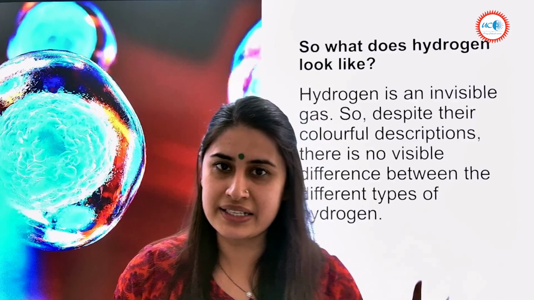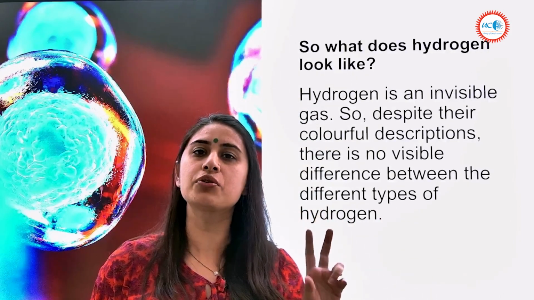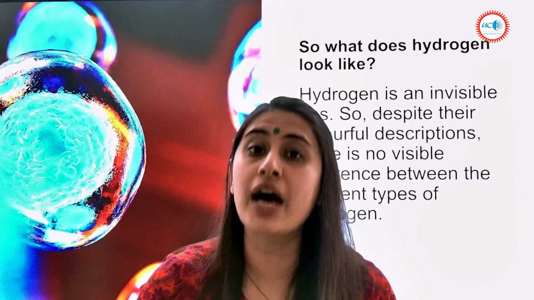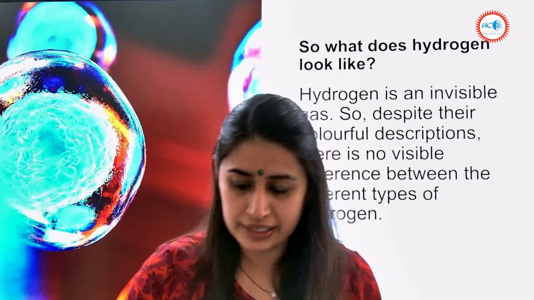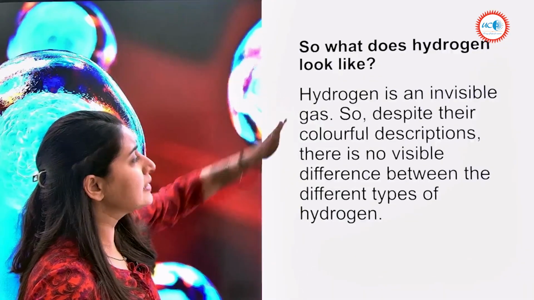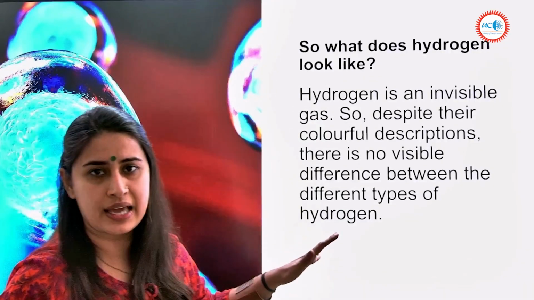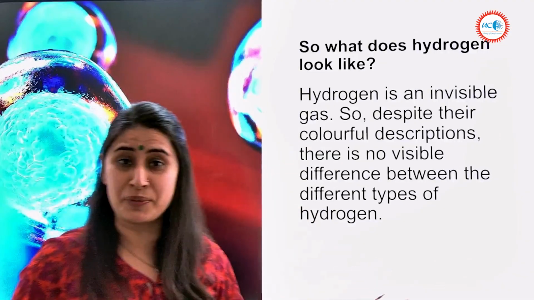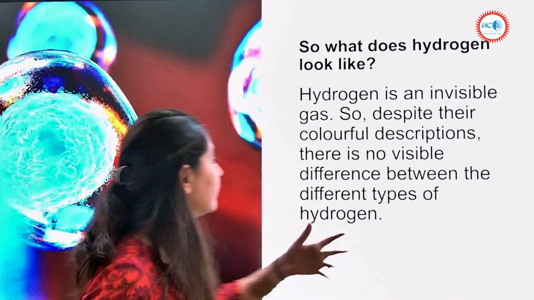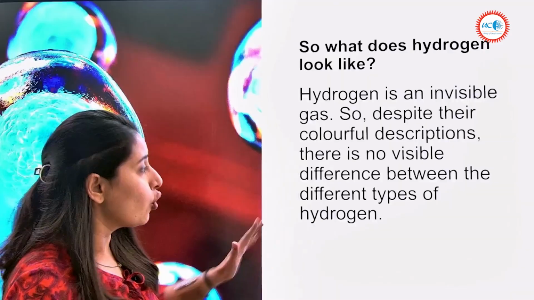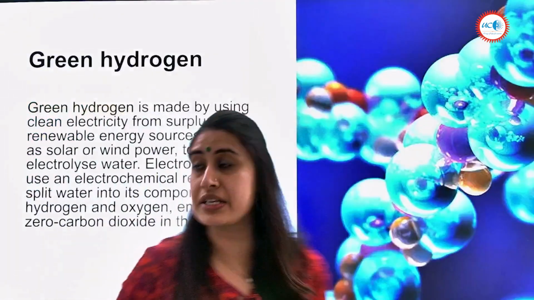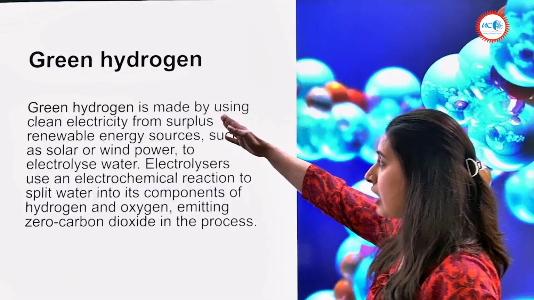So like it is rightly said that these are just to differentiate different types of hydrogen, and we need to now know what are these different types of hydrogen, correct? Now, hydrogen is an invisible gas, colorless gas. So despite their colorful description, so many names that you've just heard, there is no visible difference between different types of hydrogen. And here is the green hydrogen coming our way.